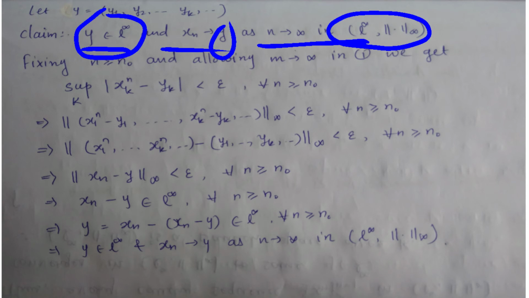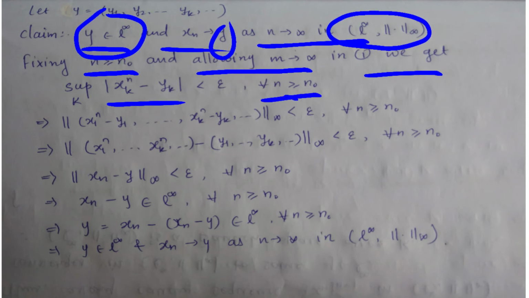For that, we fix n greater than or equal to n0 and let m tend to infinity in equation number 1. So we get the supremum of the modulus of xk to the power n minus yk over k, which is less than epsilon, and this is true for every n greater than or equal to n0.